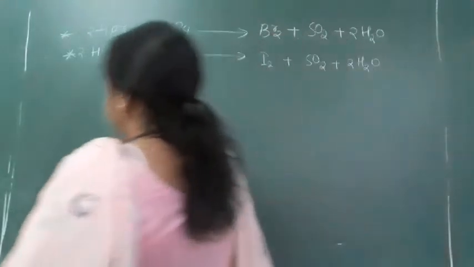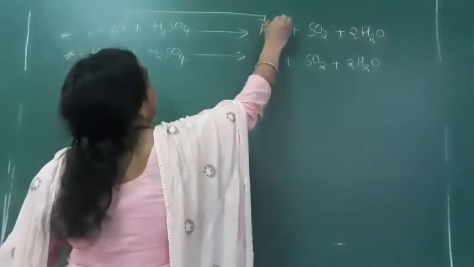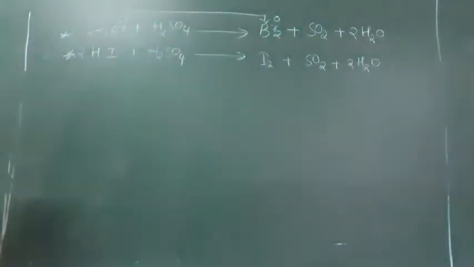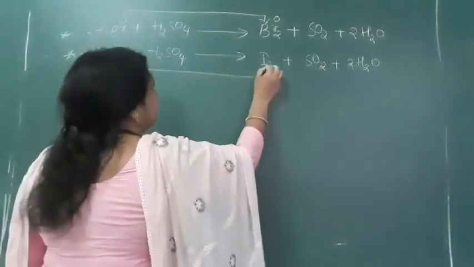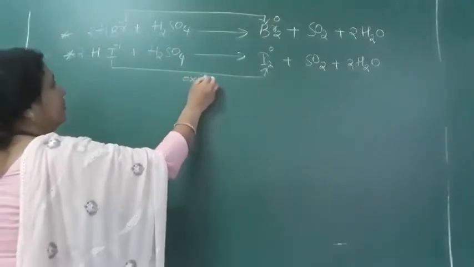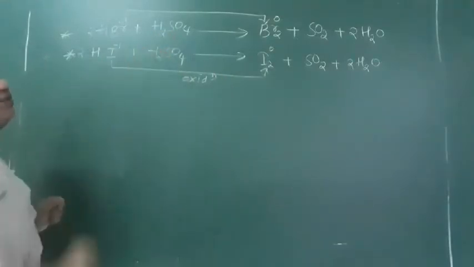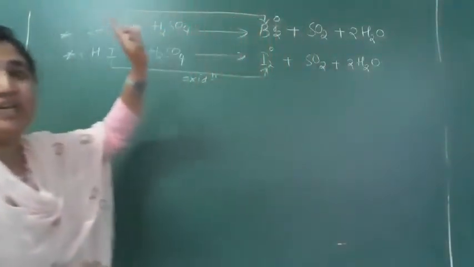Here Br is -1, but it is converting into 0. -1 to 0 is oxidation. Similarly, I is -1 here, converting into 0. So this is also oxidation. Who is oxidizing? H2SO4. In this H2SO4, sulfur gets reduced into SO2, same as the other reactions.